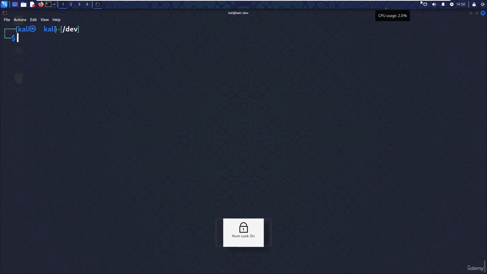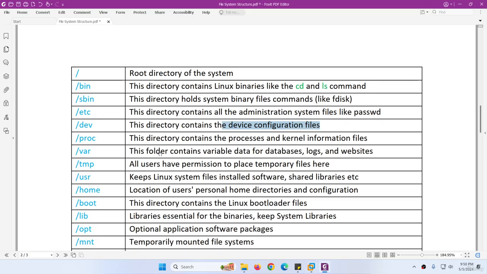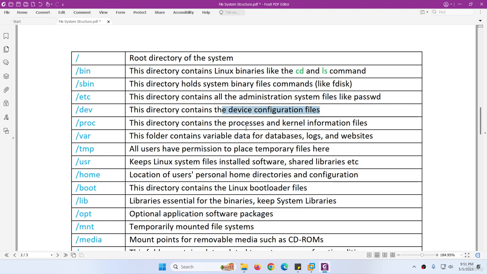Okay, let's go back. Similarly, then we have proc. This directory contains processes and kernel information. So all kernel information and processes you will find under the proc directory under the root directory, keep in mind.